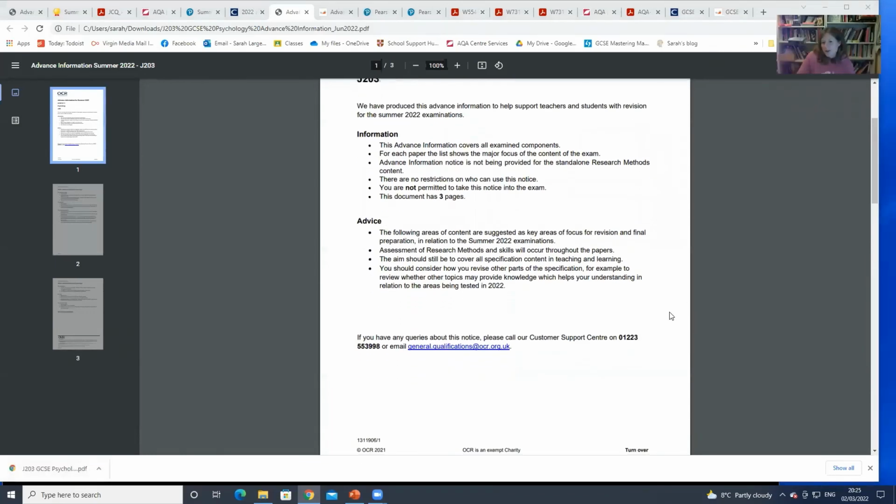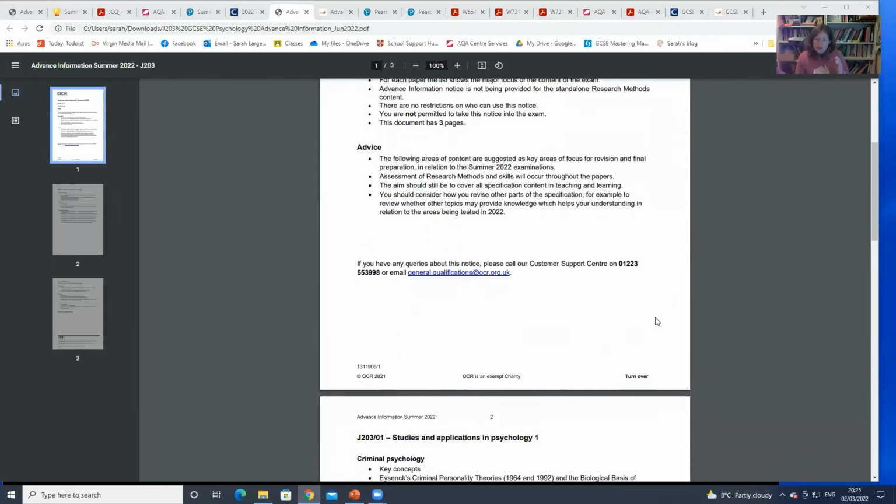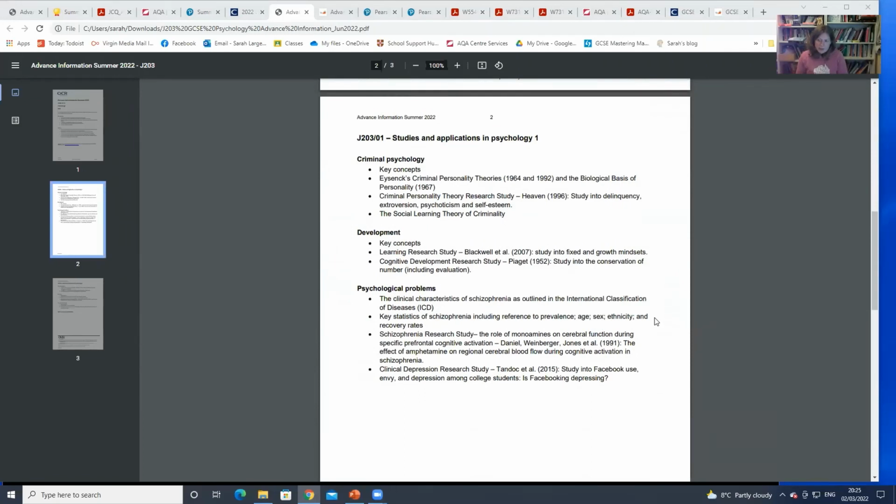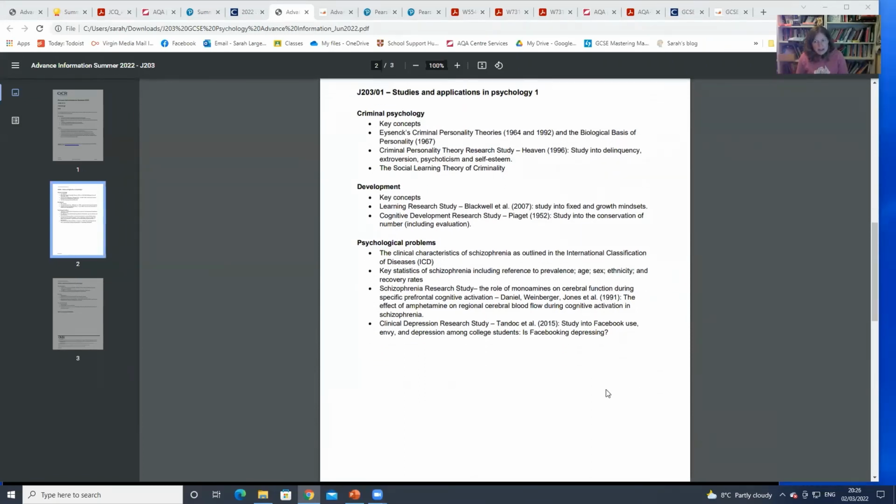So this is one where psychology has separate questions about research methods, and they've said they're not giving advanced information for that. So that's an example of where some of it is getting information, some of it is not. You're just going to have to do everything for that section because it could be anything.